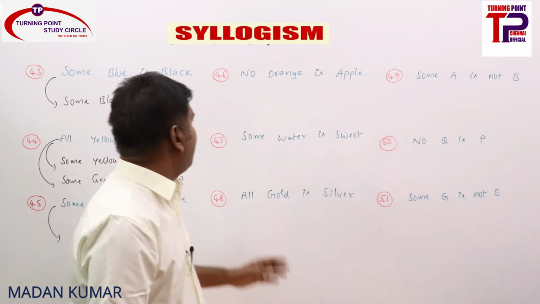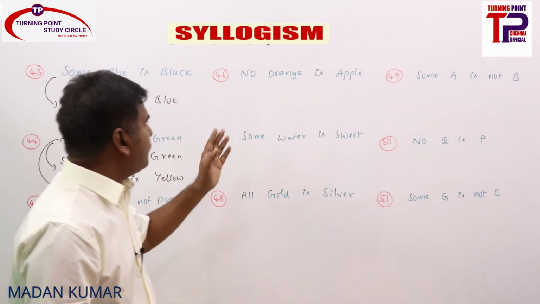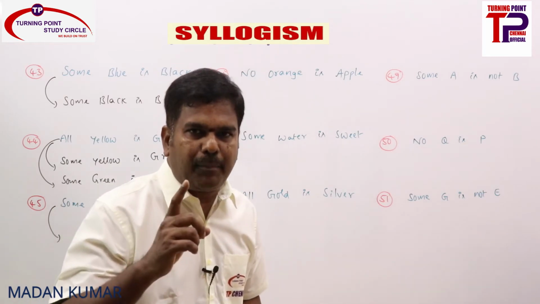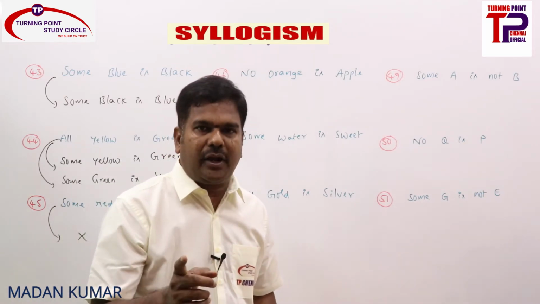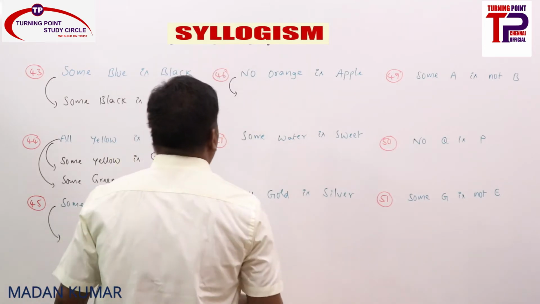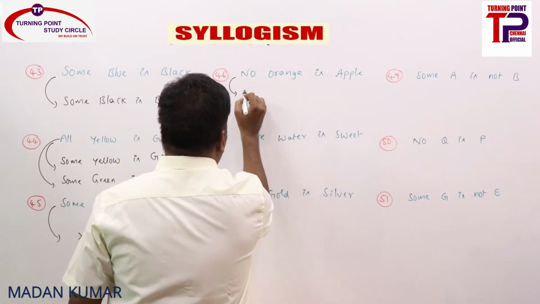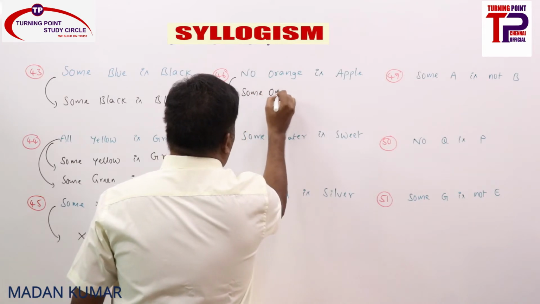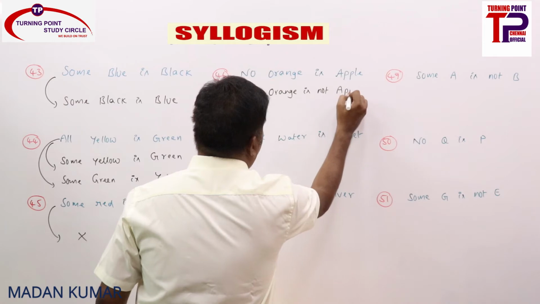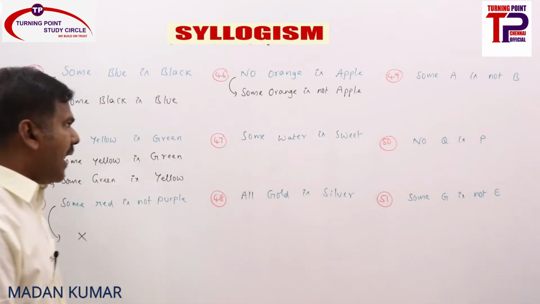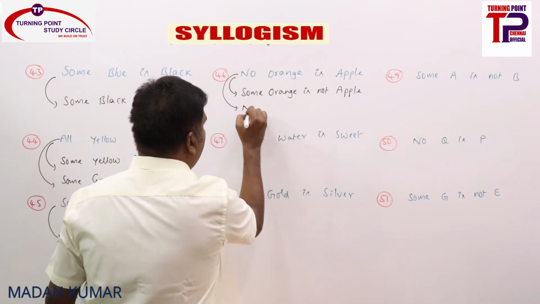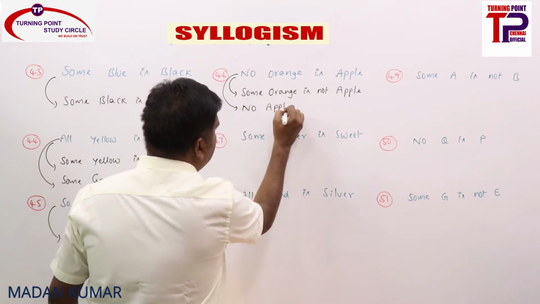Coming to 46, no orange is apple. So what are all the implications and conversions for the E statement? E is directly implied by O. E can be converted into E and also O statement. See that first, the implication. Directly implied by O, that means some orange is not apple. So E is directly implied by O. E can be converted into E. Conversion of E, what will you get? No apple is orange.